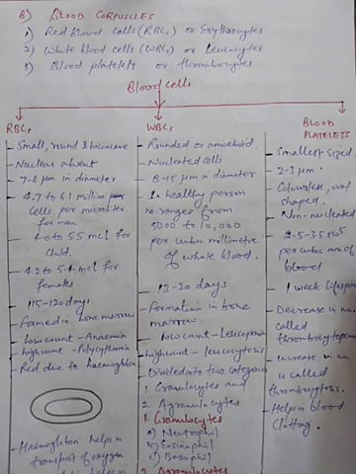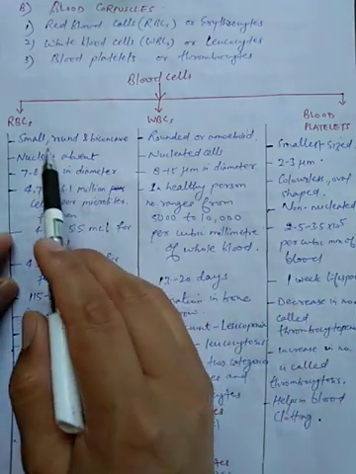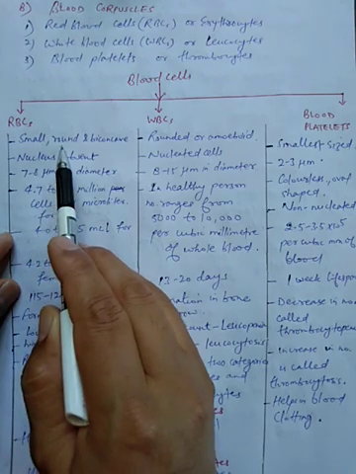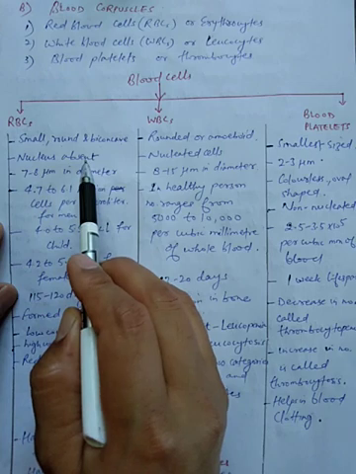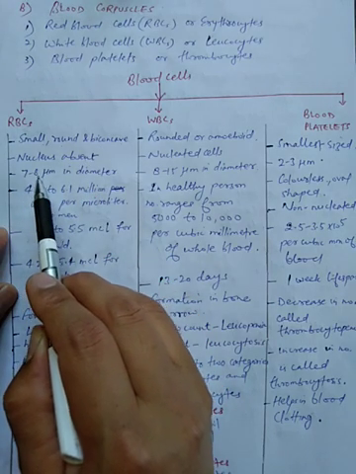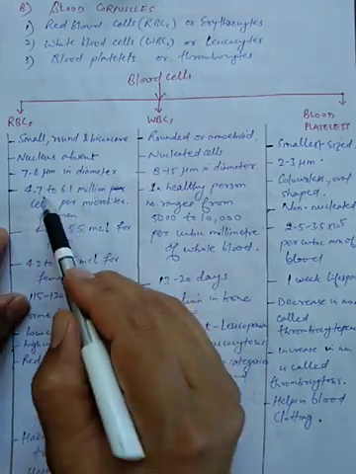Now first we are going to discuss red blood cells or erythrocytes. Now students, these red blood cells are small in size, somewhat round and biconcave. Nucleus is absent. You can see they are 7 to 8 micrometer in diameter. Now this is their number.